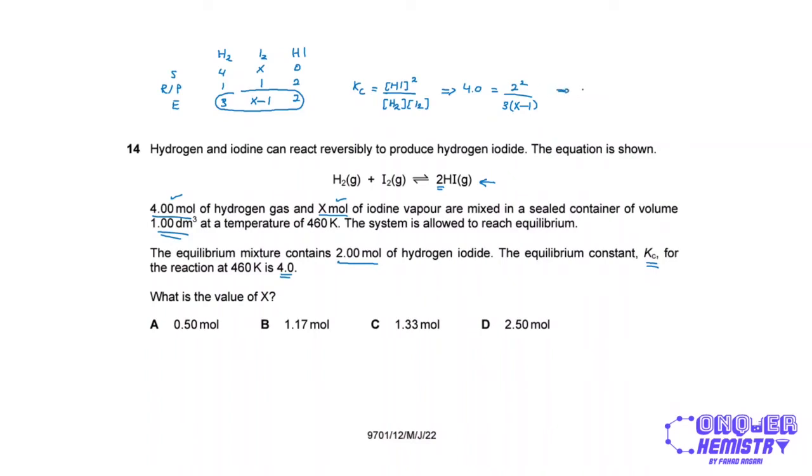So if I multiply this on this side, this is going to be 12x minus 12 equals 4, right? And so if I solve this further, this turns out to be x equals (4 plus 12) divided by 12. So that's 16 over 12, and that will be 1.33 moles of iodine at the start. So the value of x is option C.